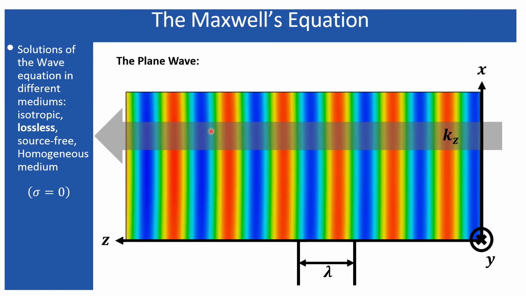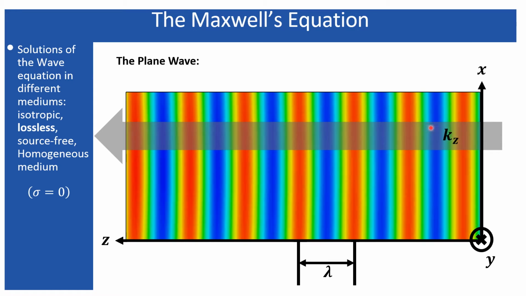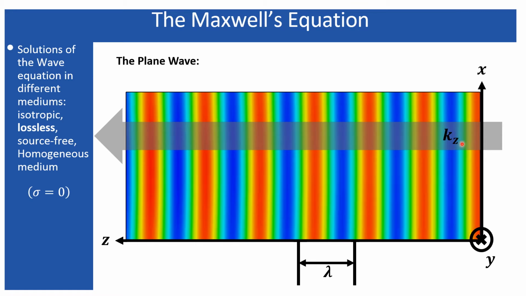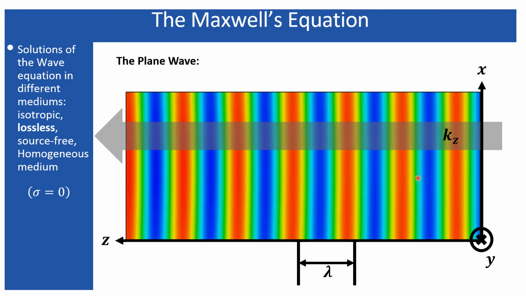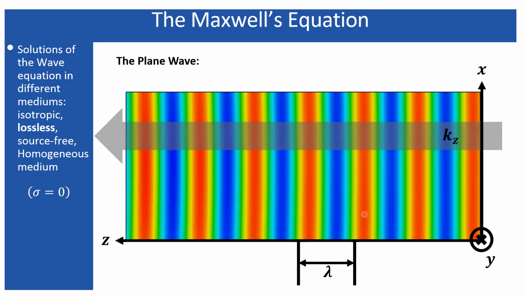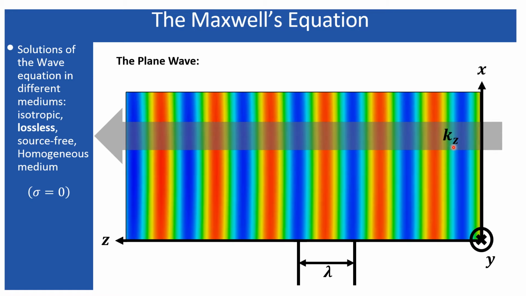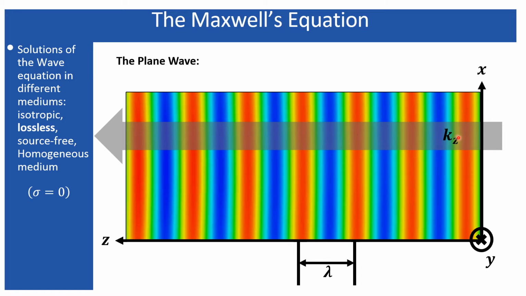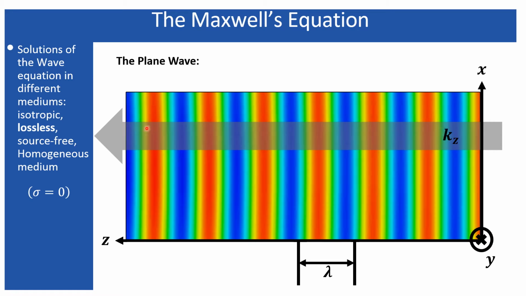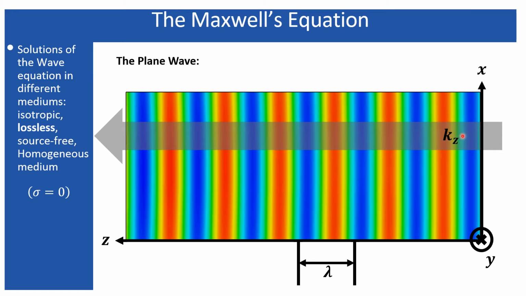And this is the direction of the wave propagation, where kz represents the wave number, that means the number of cycles it has within a particular distance, generally counted within a range of 2 pi. So the number of cycles in the z direction is represented by this kz.